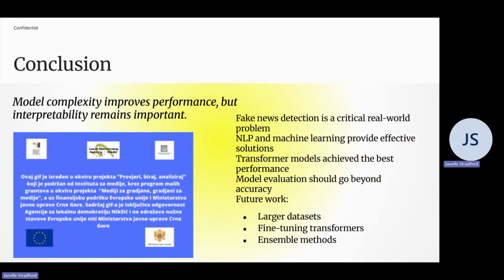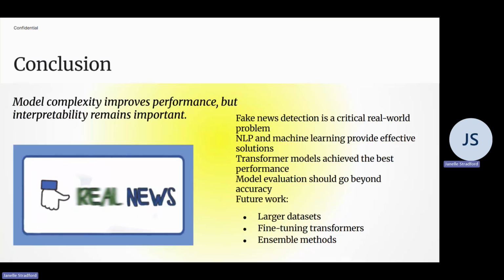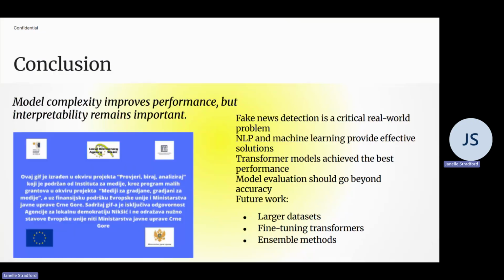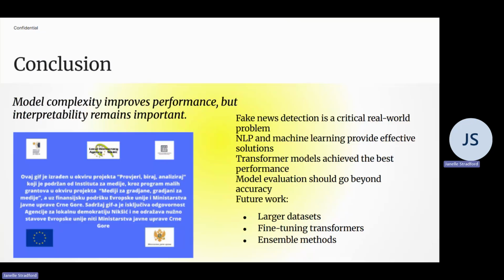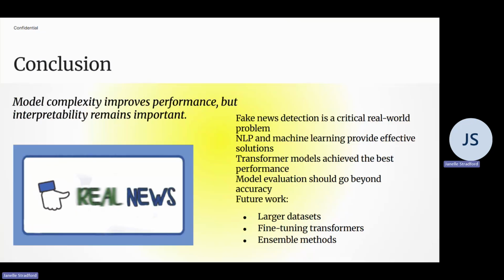In conclusion, the project demonstrates that machine learning and NLP techniques can effectively detect fake news. While simpler models provide interpretability, more advanced models such as transformers offer superior performance and strength for decision-making in real-world scenarios. Future work could include fine-tuning transformer models, using larger datasets, and combining multiple models to further improve performance.